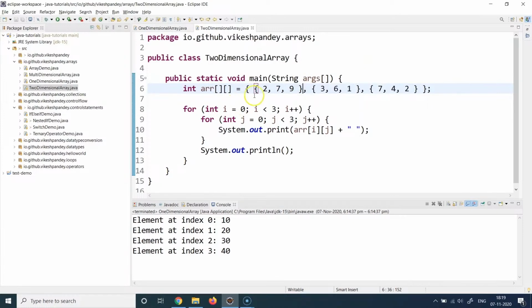So this will be row 0, this will be row 1, and this will be row 2. I'm talking about the position. We can still call it first row, second row, and third row, but the position of this particular row element is 0, the position of this particular row element is 1, and this particular row element is 2. Similarly, for columns as well, this is column 0, column 1, and column 2, and so on and so forth.